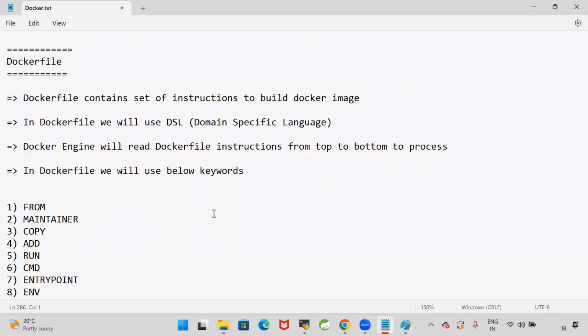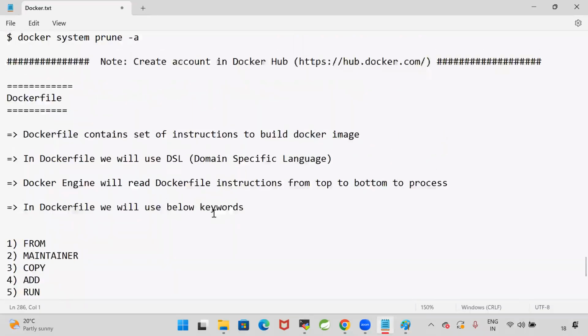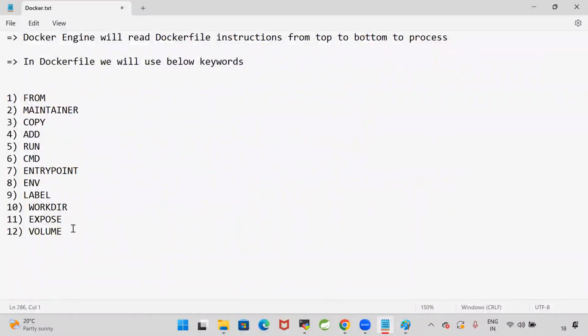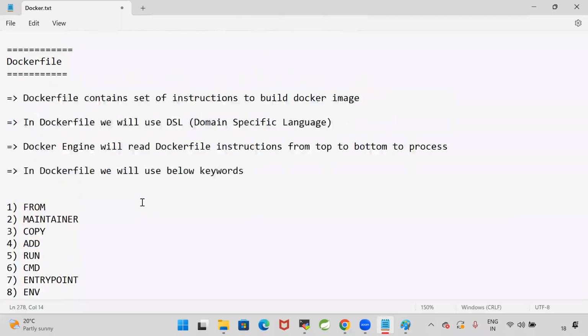In the interview, 100% they will ask, what is a Docker file? And can you please share your screen and write the Docker file for the Python application, or for the Java application, the Spring Boot application, the Angular application, the React application, like that they will ask. You should know what keywords we need to use and how to write the Docker file.